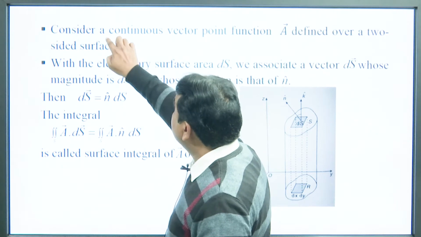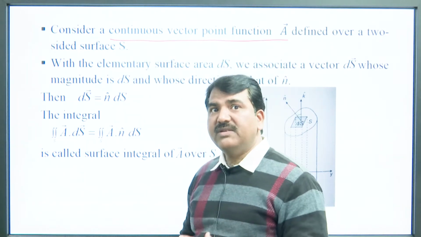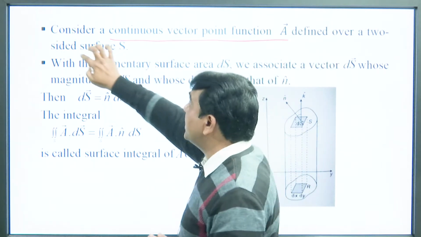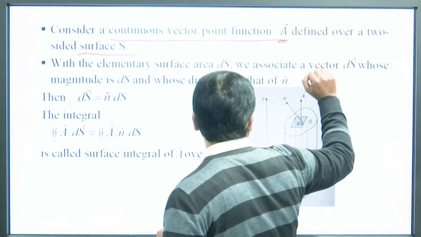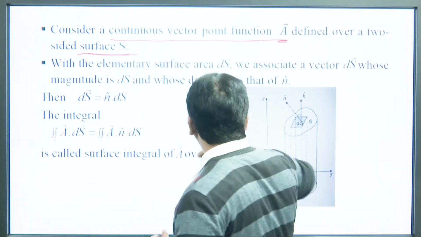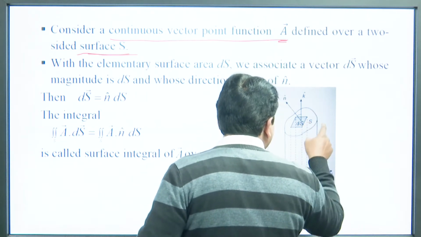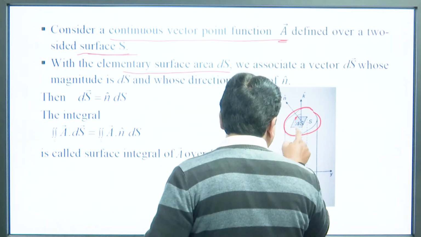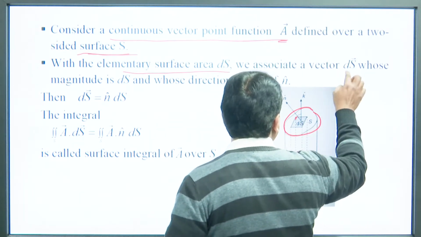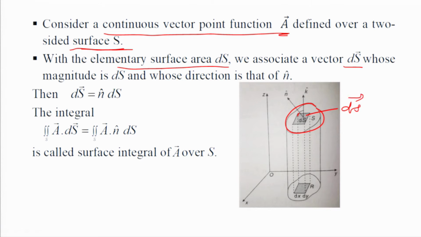Now, if we consider a continuous vector point function A defined over a two sided surface S. So, if this is the surface S, and for this surface we consider the elementary area ds, we associate a vector ds whose magnitude is ds and direction is that of n. Then the vector ds is n ds.